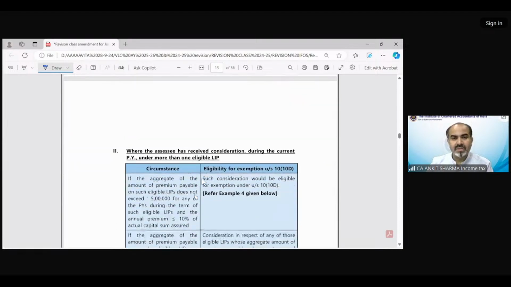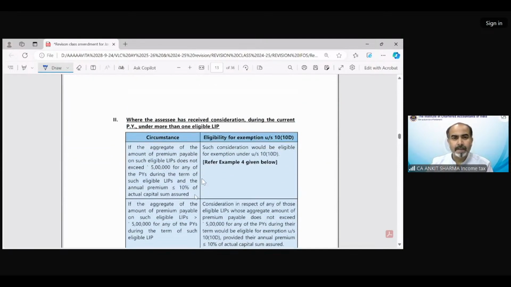Now, situation number 2. So that was a single policy question in which you have only a single policy. Now we have a question where you have multiple policies. If you are paying premium for more than one life insurance policy, then it should not exceed 5 lakh or 10% in aggregate also. The 10% condition would be applied separately and the 5 lakh condition should be checked in aggregate. And if it is exceeding, then only those policies in which the payment is not exceeding 5 lakh rupees are eligible for getting this exemption benefit.